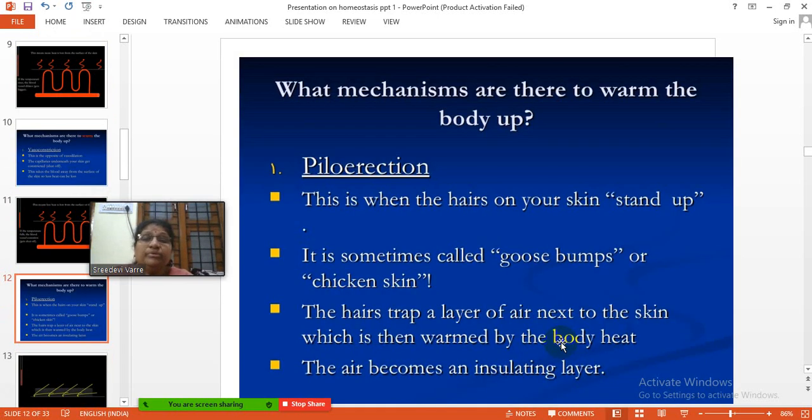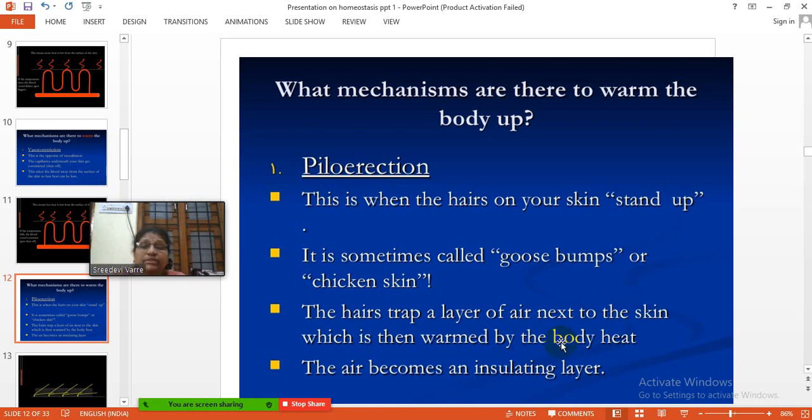Now coming to piloerection. What does it mean? What mechanisms are there to warm the body up? Another thing is piloerection. This is when the hairs on your skin stand up. It is sometimes called goosebumps or chicken skin. The hairs trap a layer of air next to the skin, which is then warmed by the body heat. The air becomes an insulating layer. So, this is all about piloerection.